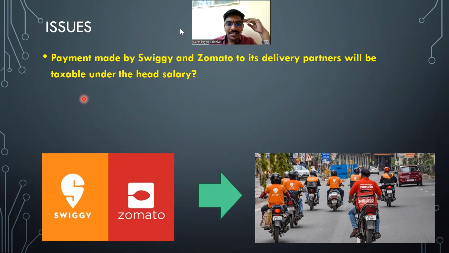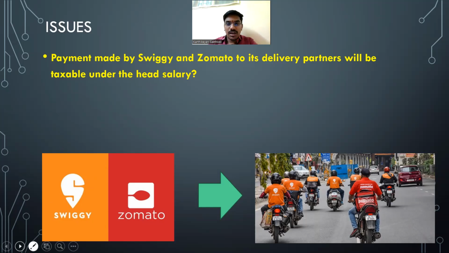I don't think it'll be under the head salary. Maybe it can be taxed under PGBP because they're just the agents; they're just outsourcing the delivery job to those delivery agents. Partners. Yes, sir, delivery partners. Super. Fantastic. Very good answer of all the three. Right. So in tax class, there can only be good answers, right? I just received even the correct answers, which I'm very, very happy for.